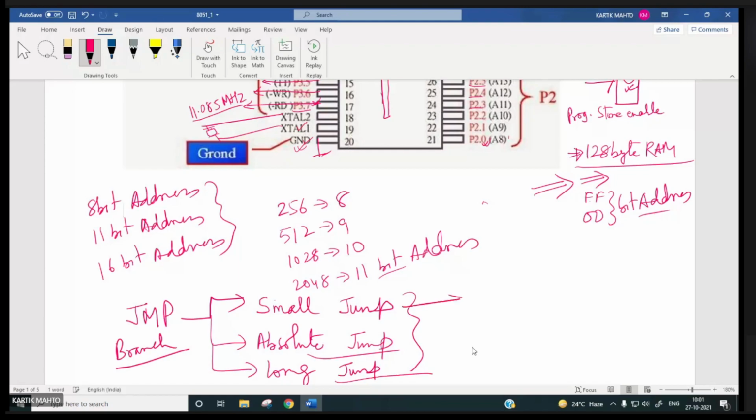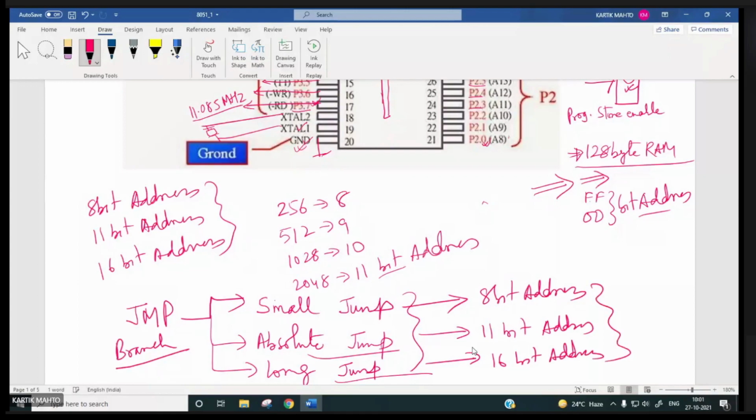In small jump, right, 8-bit address will be there. Here it will be 11-bit address. Here it will be 16-bit address. Why these three types of jump? To reduce the number of bytes, no? Number of bytes will be less if you are using a small jump instruction.